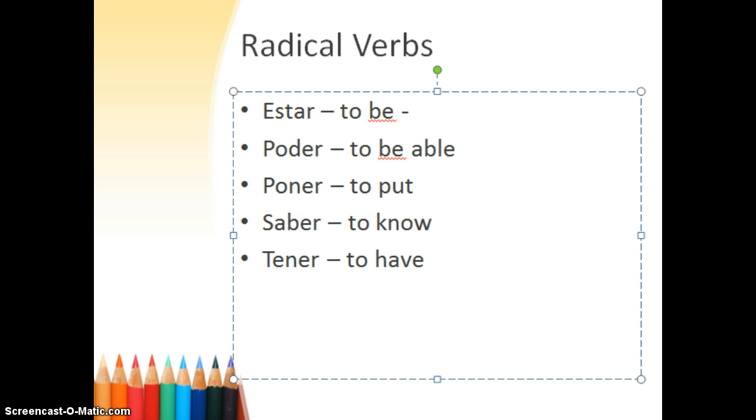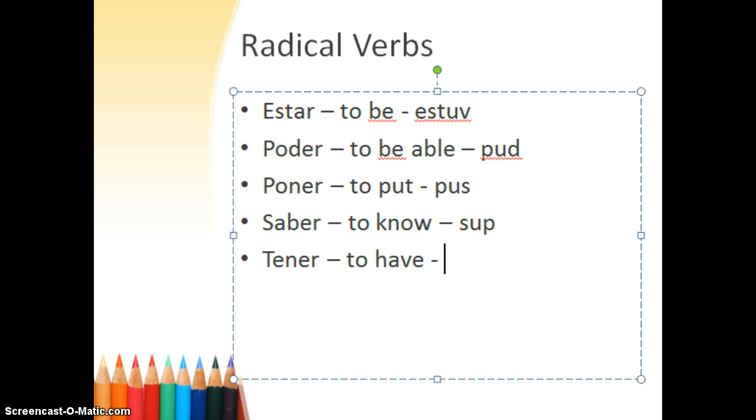So these are what you're going to want to write next to where it says stem on your notes. This is the stem change that happens. So estar, which means to be, if we wanted to say to be in the past tense, like he was, she was, those kind of things, our new stem would be estuv. Poder turns into pud. Poner turns into pus. Saber turns into sup.